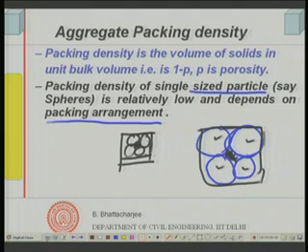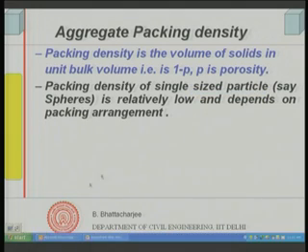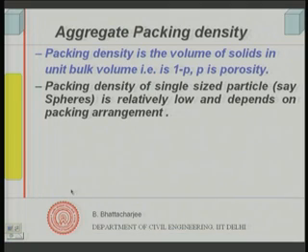So that is important. If you have single sized particles, you will have similar porosity irrespective of particle size; it will depend only on packing.